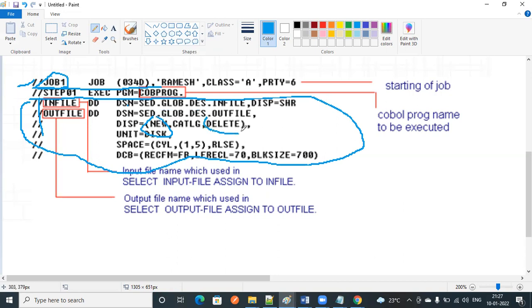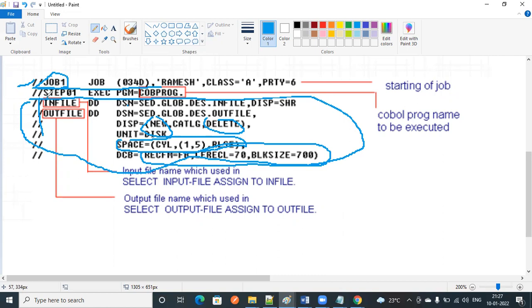If you want to delete, the delete parameter is going to take care. What is space? Space is nothing but memory, memory allocation. And what is the record length you need to give your output file, whether it is 70 or 80 or 100.